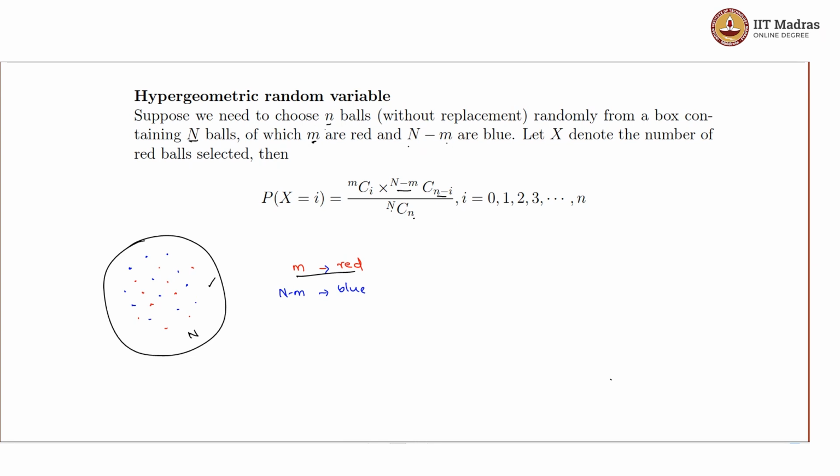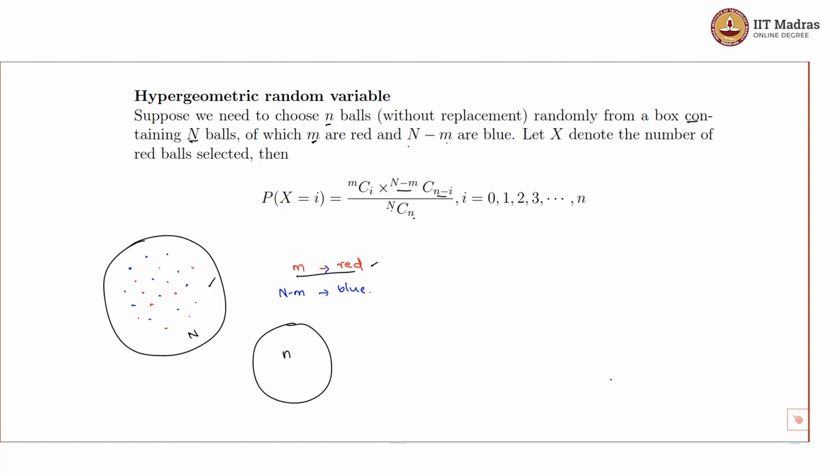Let us consider this hypergeometric random variable condition. We need to choose n balls without replacement from a box containing N balls. So let us assume this is the box, which contains N balls, and we need to choose a smaller number of balls. Let's assume this is a small sample in which we need to select n balls. This box contains m red balls and N minus m blue balls.